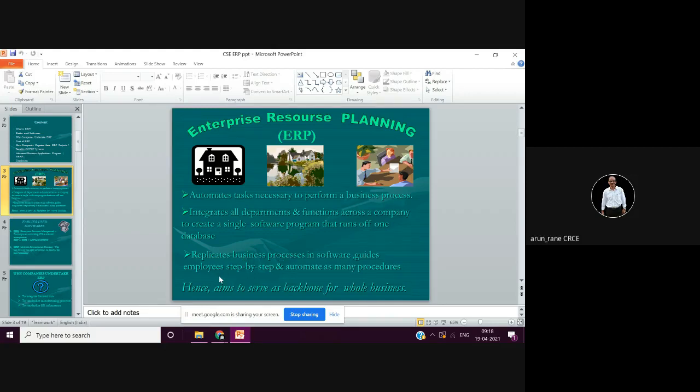ERP is also integrated with IPMS, that is integrated production management system. Sometimes ERP is also called IPMS. So IPMS has all the scanners, then it has SCADA, and it has host computers, then it has servers. So everything is recorded in the integrated production management system when manufacturing is going on a particular machine or on a particular assembly line.